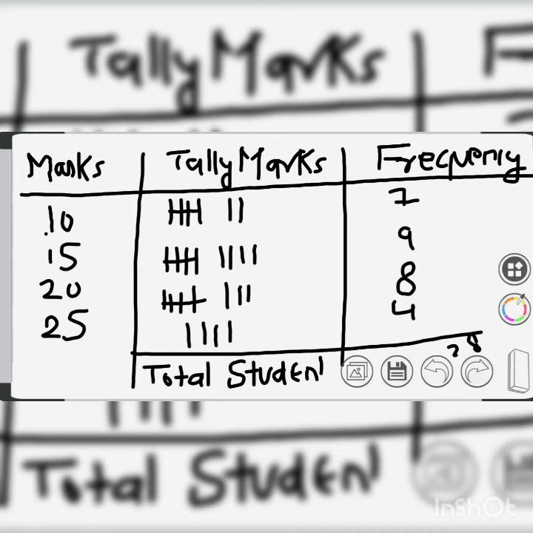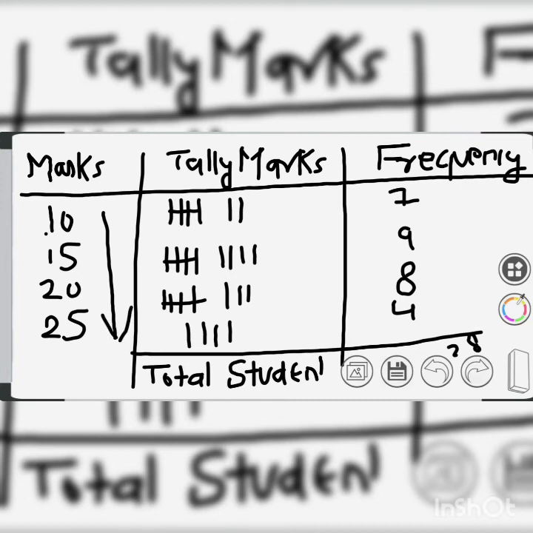While creating the discrete series, we convert the whole distribution into an individual series. For that, we take out the repeated numbers in the marks. So 10 we have written here, 15, 20 and 25. In the whole question, only these 4 marks have been repeated again and again, isn't it?